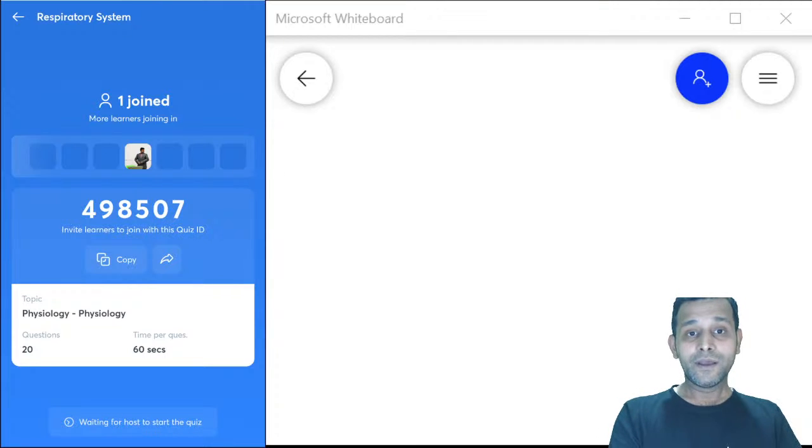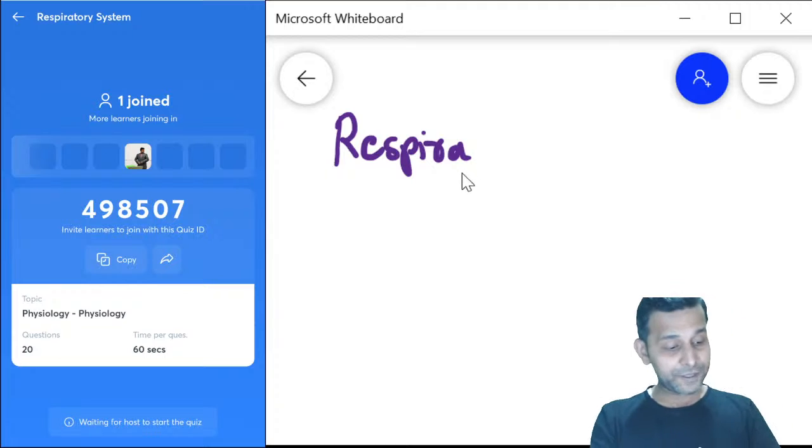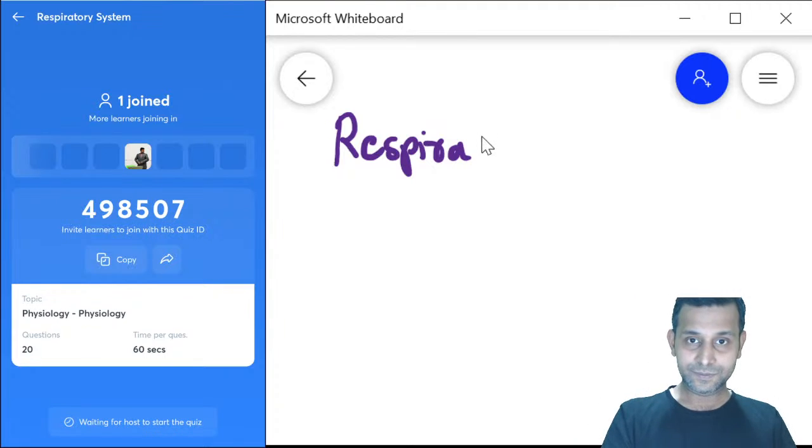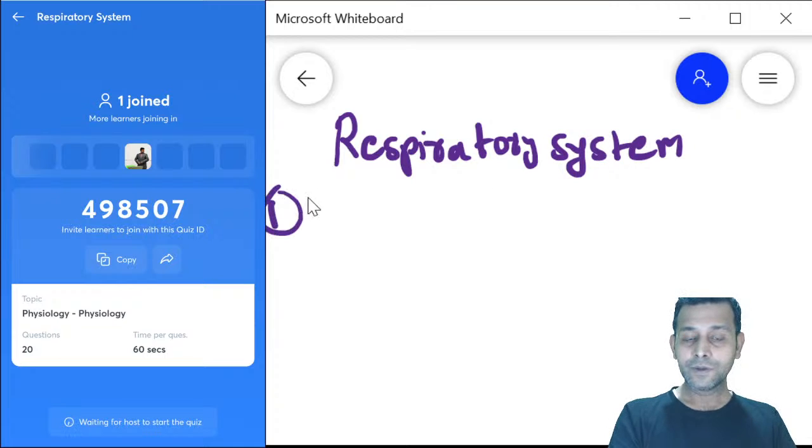In respiratory system, the topics which we are going to focus on are, number one, mechanism of breathing.